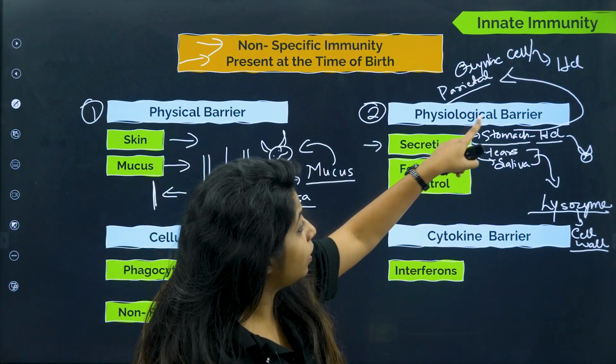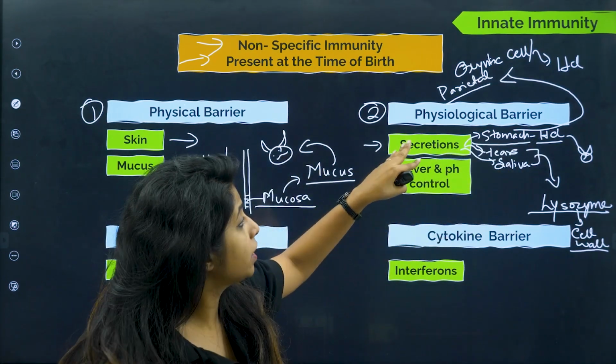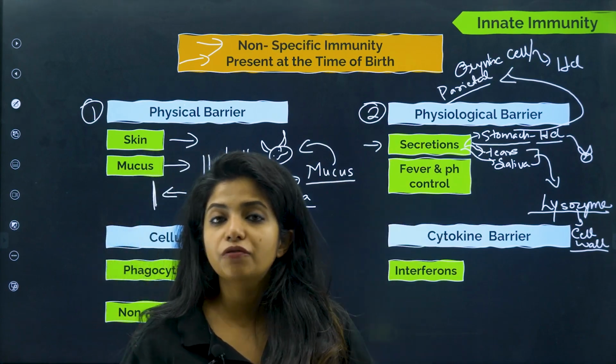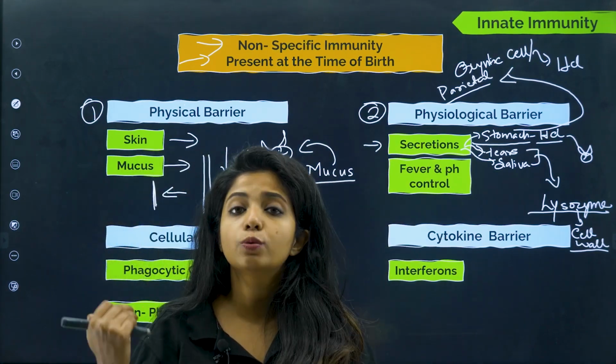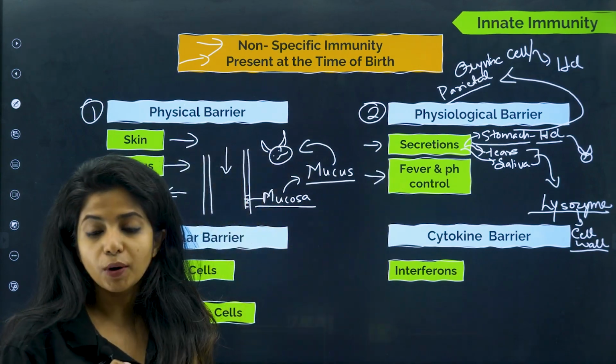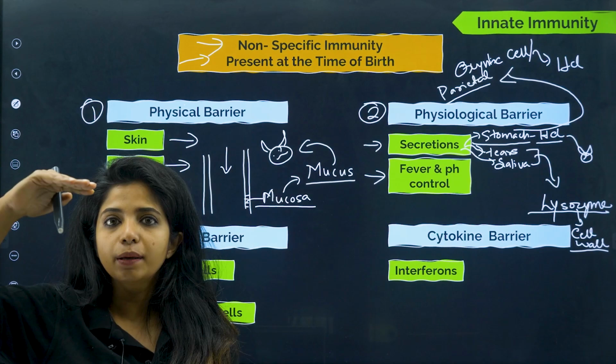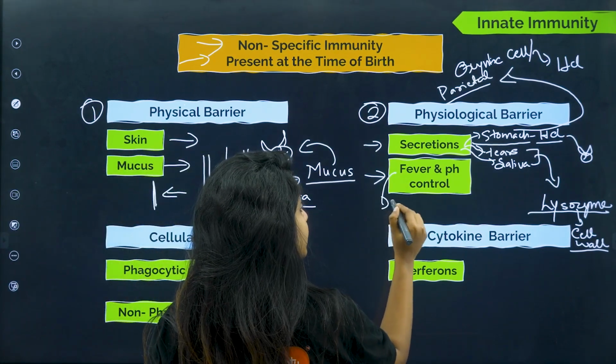So all these things that you see over here, that is HCl, tears, saliva, all of them come under this category, that is secretion, and it is a physiological factor because it is being produced in our body. Now the next one is fever and pH. In our body, we know when something comes in, we have a very high temperature. Now why do you think there is a very high temperature?